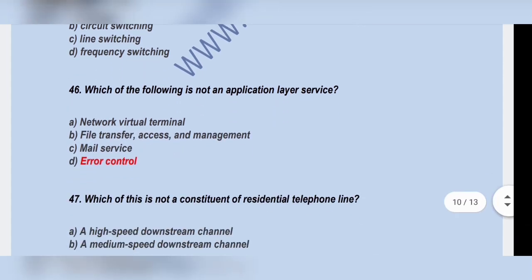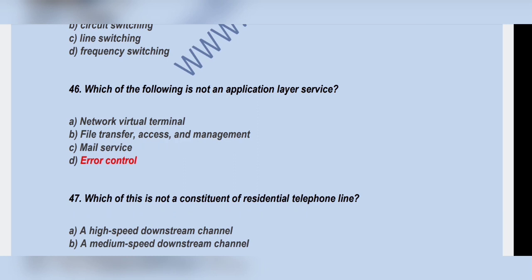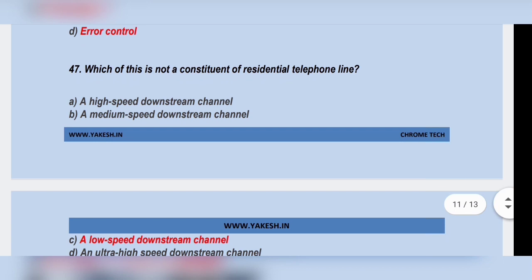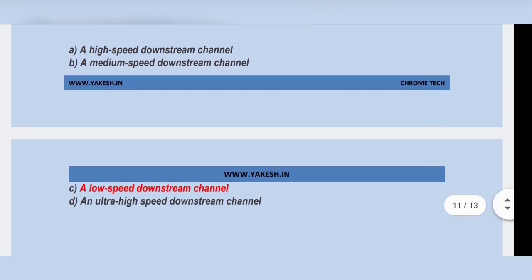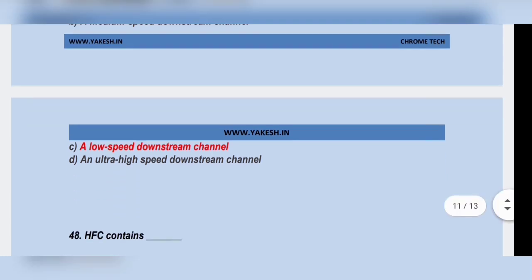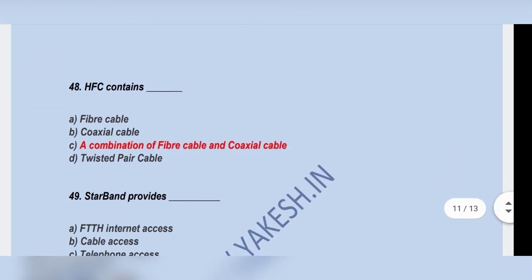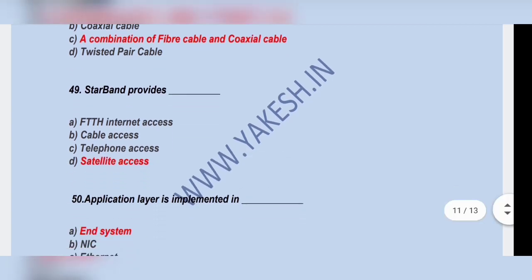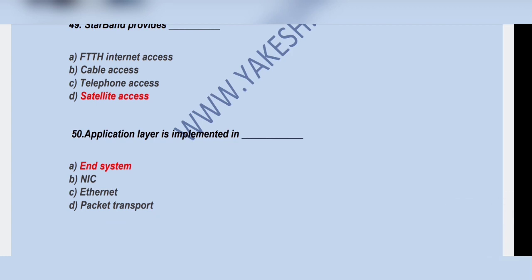Packet switching, which of the following is not an applicable layer service? Option D, error control. Which of these not constitute of residential telephone line? Option C, high speed downstream channel. HFC contains a combination of fiber cable and coaxial cable. Starband provides satellite access. Application layer is implemented in end system.